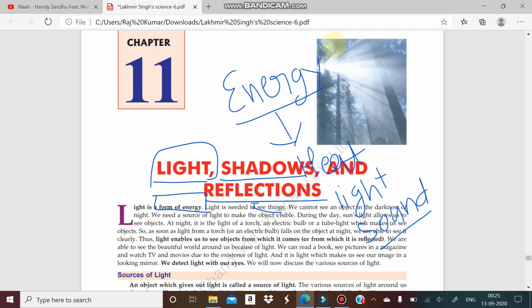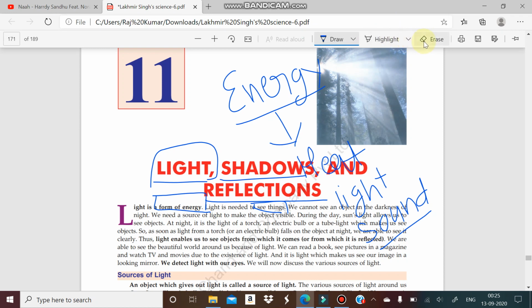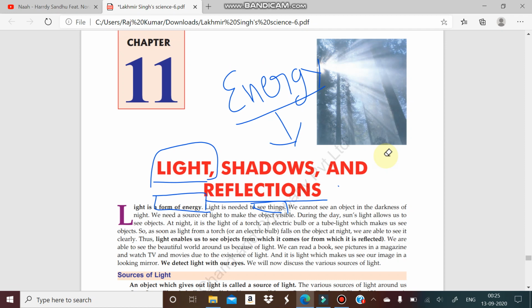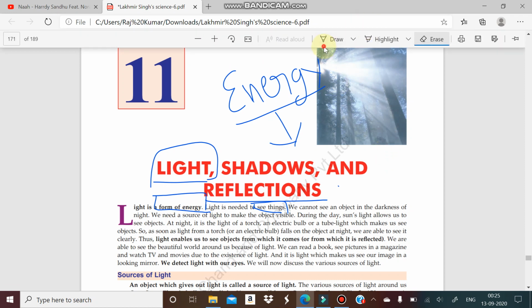With the help of light we can see any object, so we can say light is helping us to see the object. We know that in the darkness we cannot see any object, so light helps us to see any object, or we can say the source of light makes the object visible.